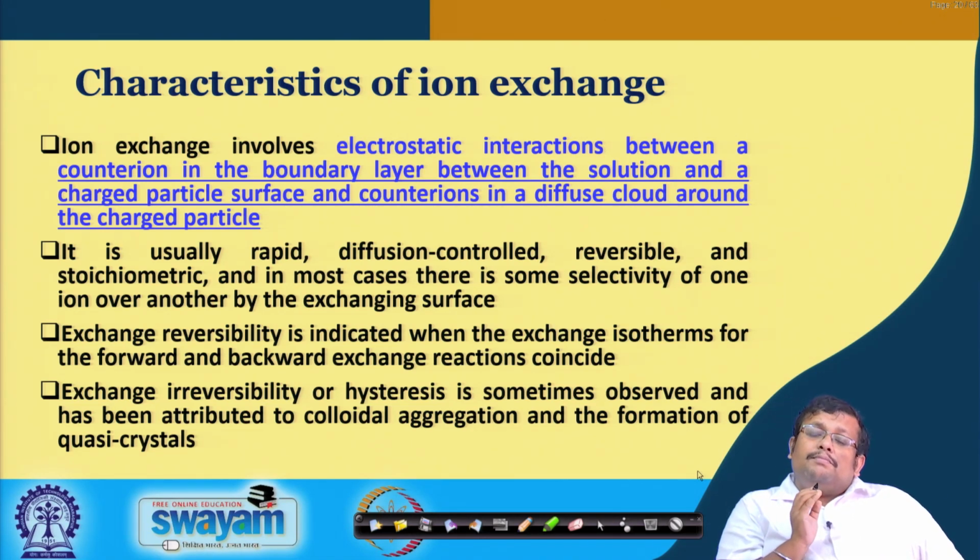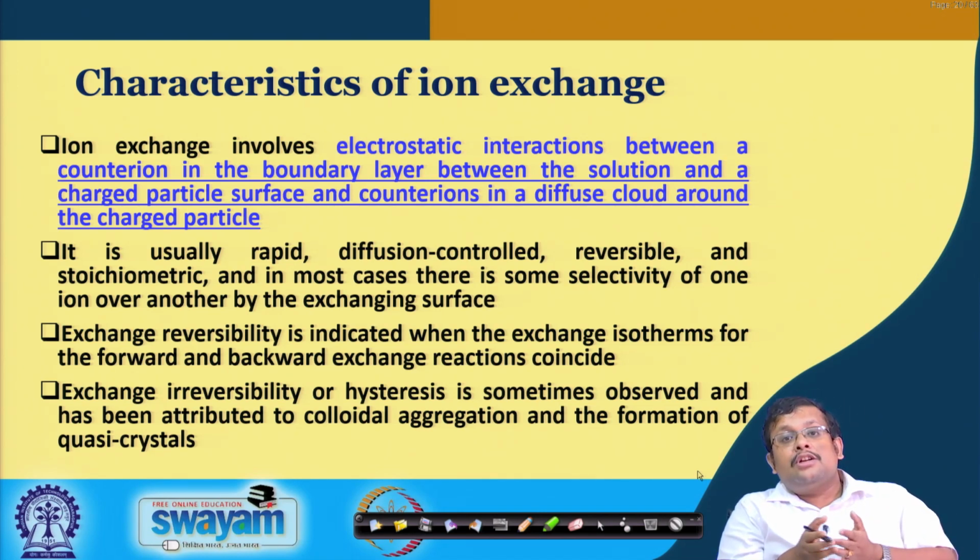So, whatever counter ion which are adsorbed into the surface of the negatively charged colloid will be replaced by the counter ions which are present in the diffuse layer. It is usually very rapid and basically diffusion controlled, reversible in nature and stoichiometric, and in most of the cases there is some selectivity of one ion over another by the exchange surface. Obviously, just like in case of cation exchange capacity, anion exchange capacity also shows the selectivity among different anions.